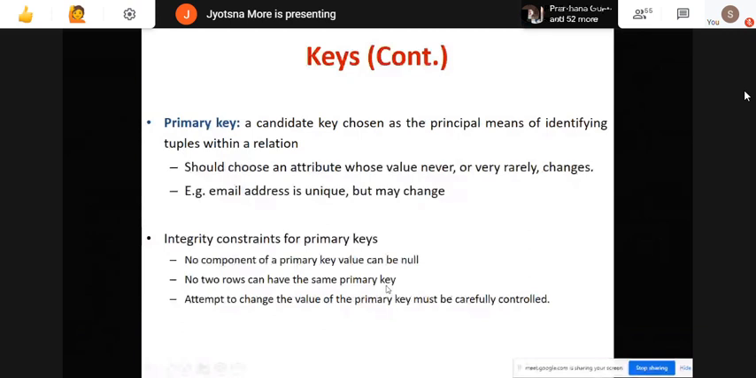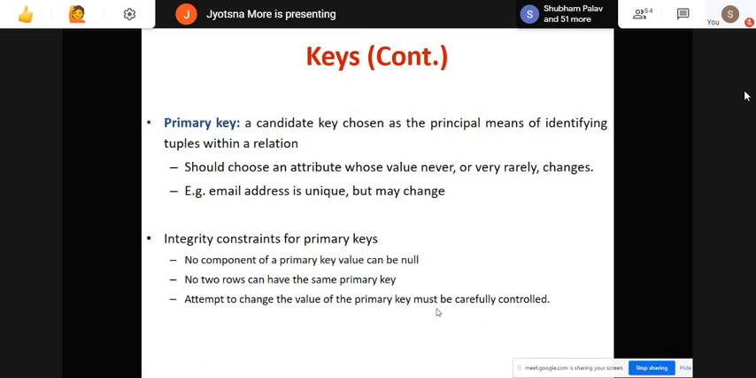Attempts to change the value of the primary key must be done carefully and in a controlled manner. I already gave an example. If you are providing email ID as a primary key, any person's email ID you may change anytime. So in that case, first, you should not allot the key to such an attribute which you may change. But if by mistake you have added it, and you want to modify a particular value of a particular employee, see to it that it will not affect the other tables.